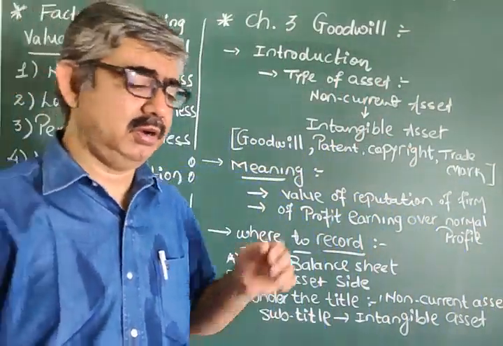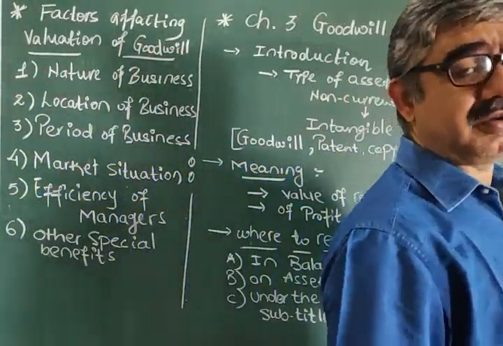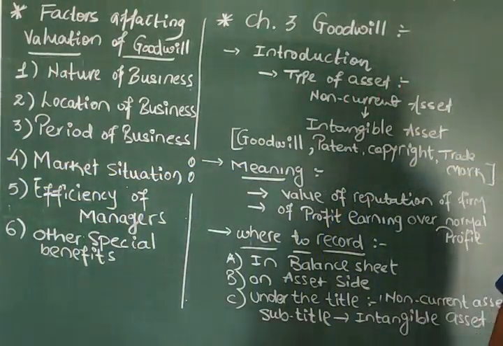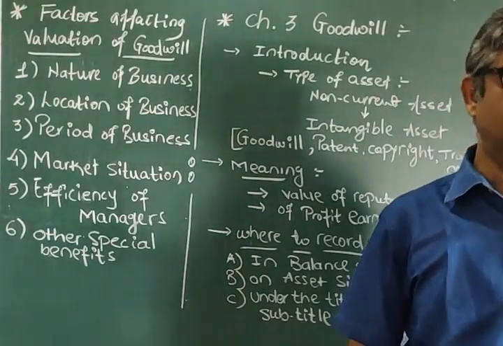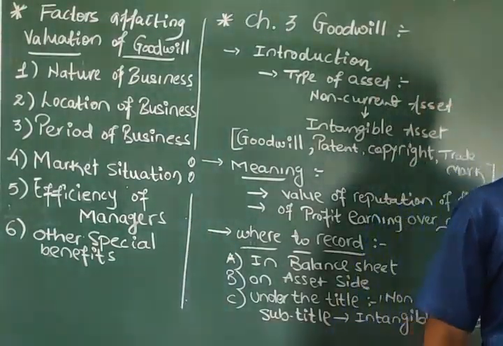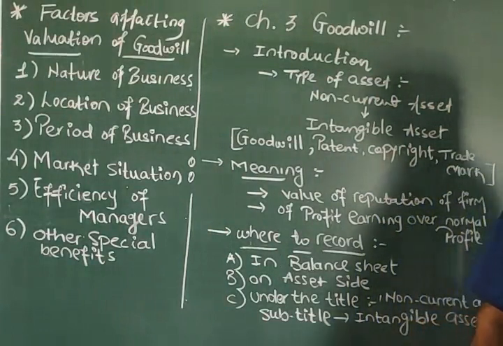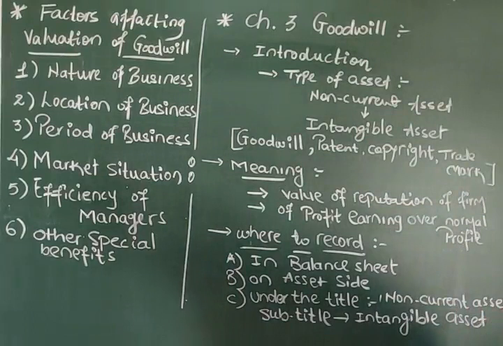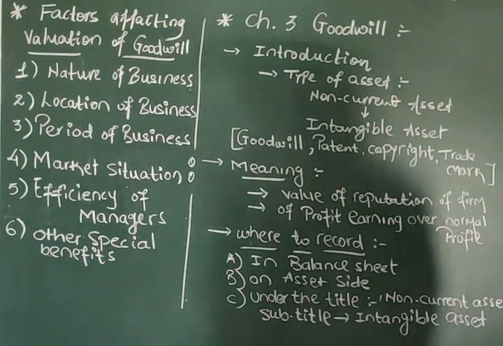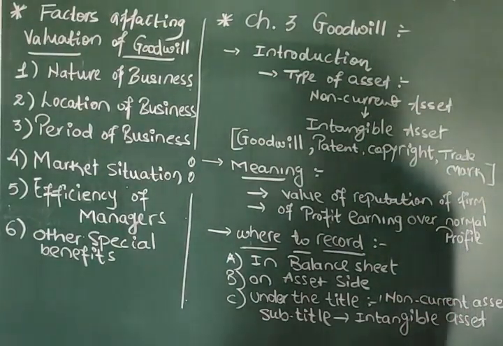Let's continue with the chapter. The name itself suggests goodwill. Now, naturally, whenever we are going to start any topic, we used to start with introduction. So for introduction, what we used to say, what is goodwill?